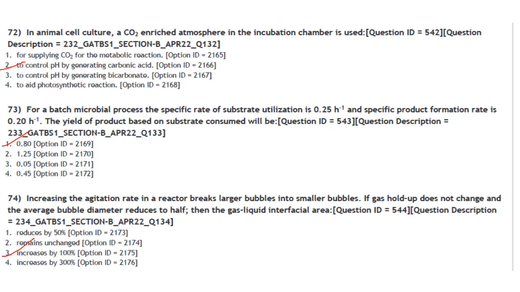Next one. Increasing the agitation rate in a reactor breaks large bubbles into smaller bubbles. If gas holdup does not change and the average bubble diameter reduces to half, then the gas liquid interfacial area will increase by 100%. Answer is option 3.